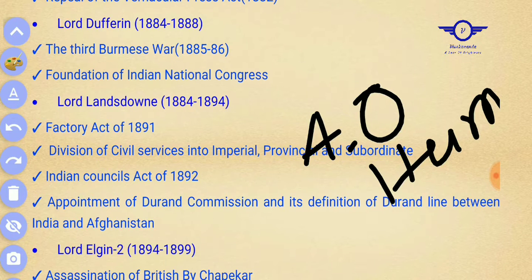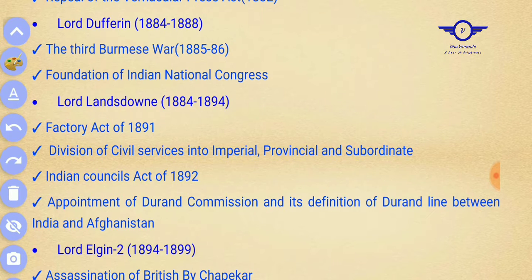Also, another thing happened under Lord Dufferin. The Third Burmese War took place under his tenure. Okay, and now Lord Lansdowne. After him came Lord Lansdowne, and this is also important. The Second Factory Act was passed in 1891.